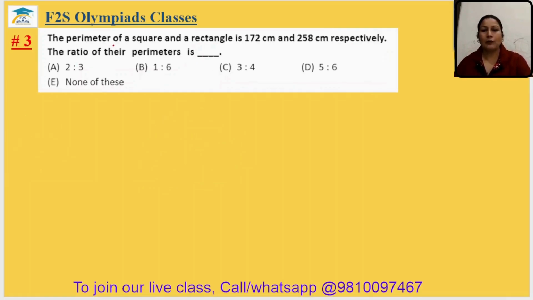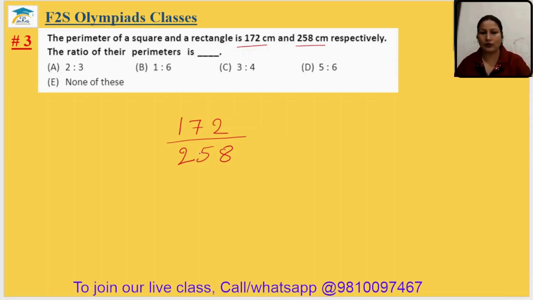Question number 3. The perimeter of a square is 172 centimeter and of a rectangle is 258 centimeter respectively. The ratio of their perimeters is? To find the ratio, we will just write the numbers as a fraction and simplify it.